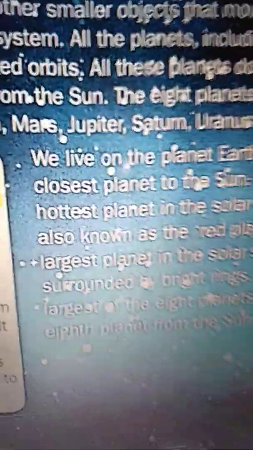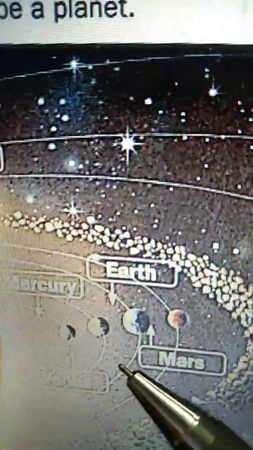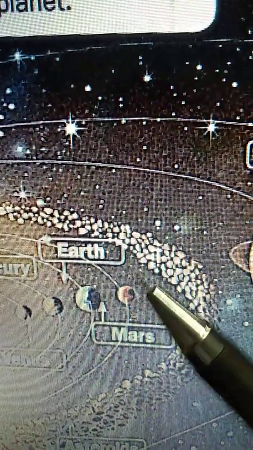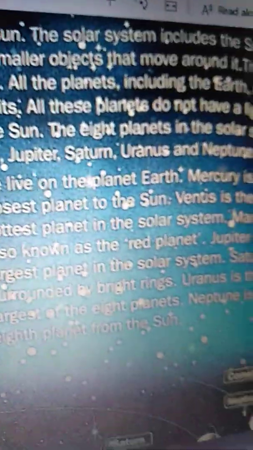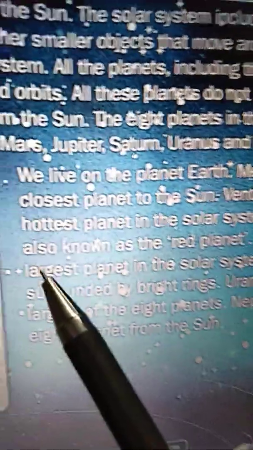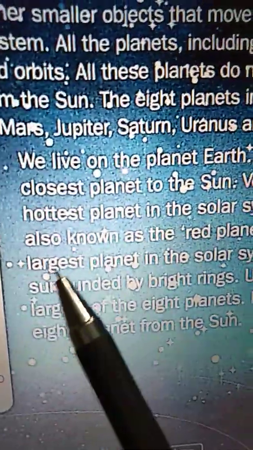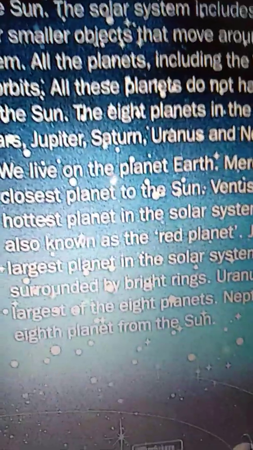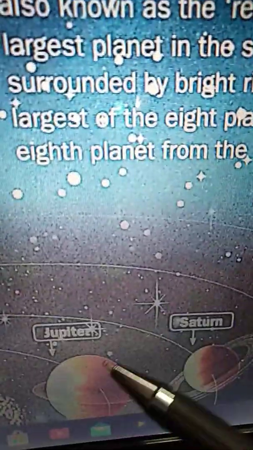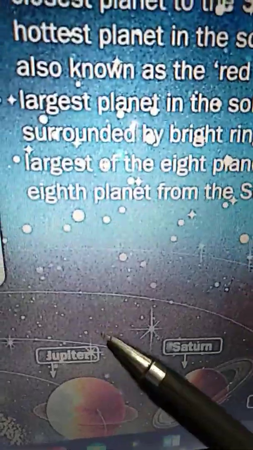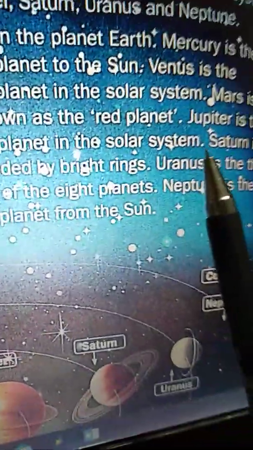Mars is also known as the red planet. See, this Mars is reddish in color. Jupiter is the largest planet in the solar system. Here we can see this is Jupiter.